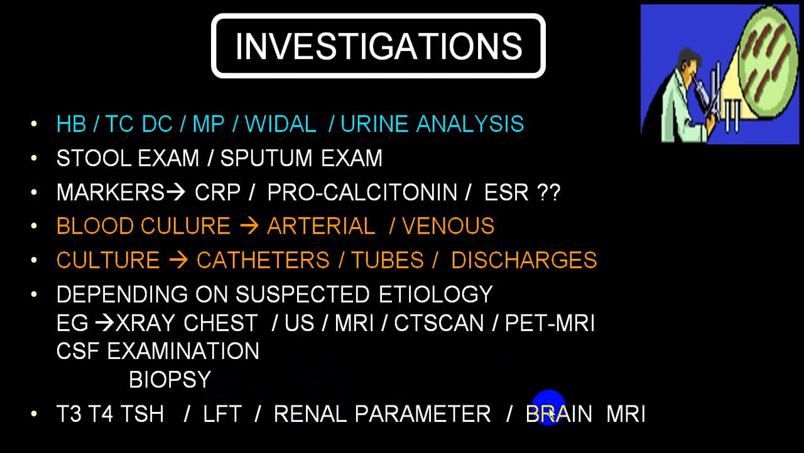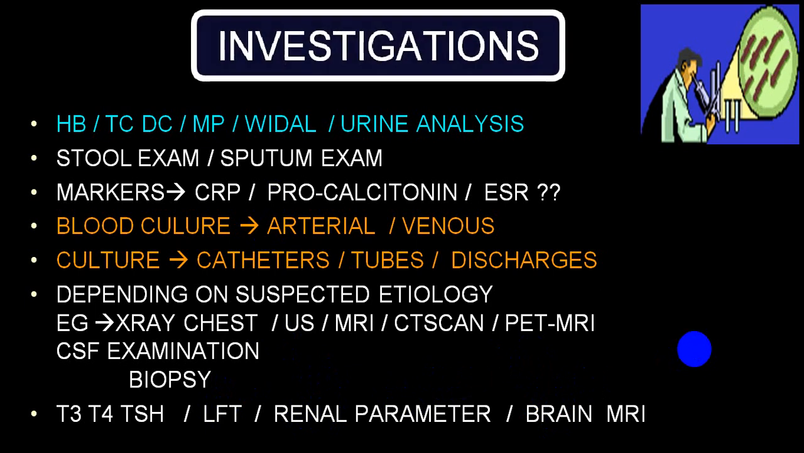Brain MRI can also be done in case of hyperpyrexia, hypothermia, particularly in case of hypothermia, to rule out brain damage and central causes for central hypothermia.